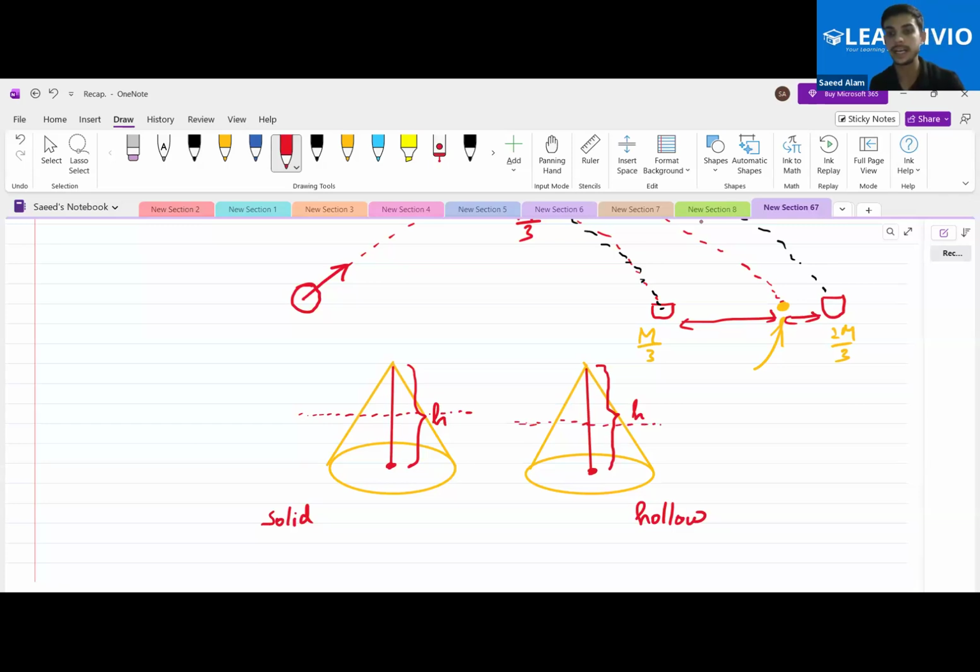If we are dividing it into two different heights, Aman, tell me, which side, the first side or the second side, contains more mass? The second side contains more mass. Zunara, if we talk about the hollow one, which side will contain more mass? Reply in the chat. First one or the second one?